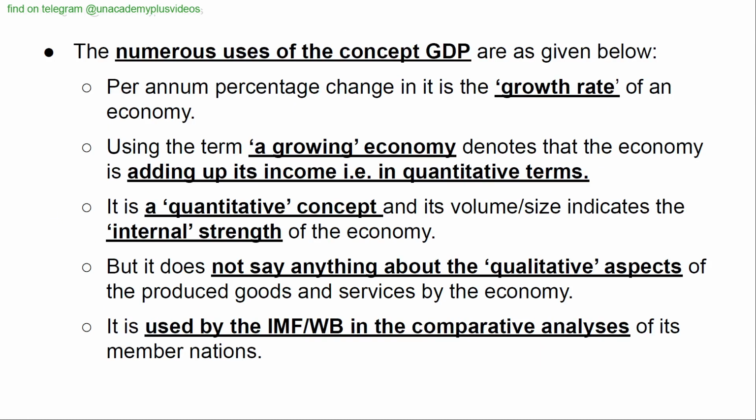The numerous uses of the concept of GDP are as given below. The per annum percentage change in it is the growth rate of an economy. Using the term a growing economy denotes that the economy is adding up its income, that is, in quantitative terms. It is a quantitative concept and its volume or size indicates the internal strength of the economy. But it does not say anything about the qualitative aspects of the goods and services produced by the economy. It is used by the International Monetary Fund or World Bank in the comparative analysis of its member nations.